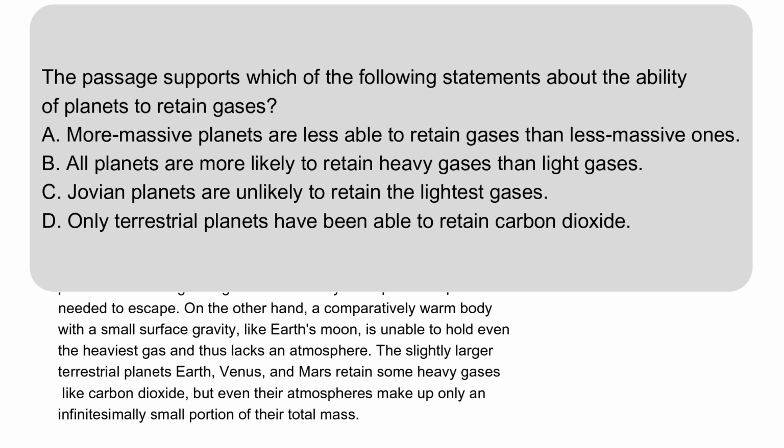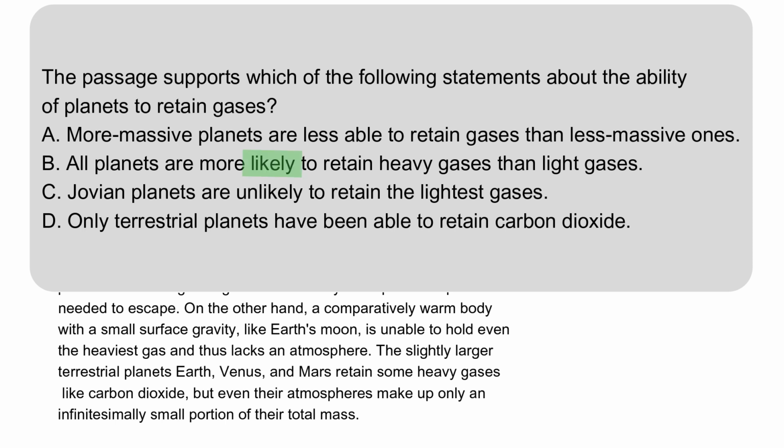A. More massive planets are less able to retain gases than less massive ones. This should not sound right, since the passage said that Jovian planets have thick atmospheres, which means that they retain a lot of gases. You know that Jovian planets are very big, massive, compared with the Earth. So, you know that massive planets are more likely, not less likely, to be able to retain gases. So, you can eliminate A. B. All planets are more likely to retain heavy gases than light gases. You cannot know whether B is true since you are just guessing. But you cannot throw it away either since B is nicely qualified with "likely."